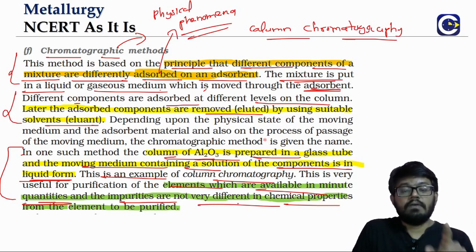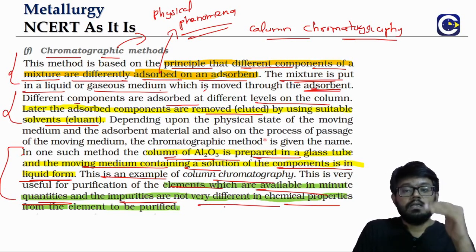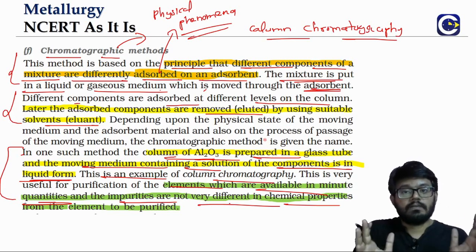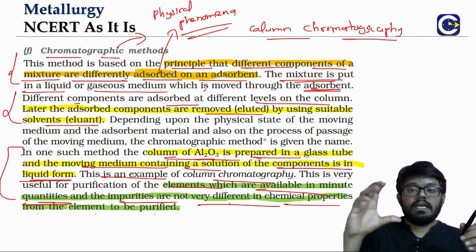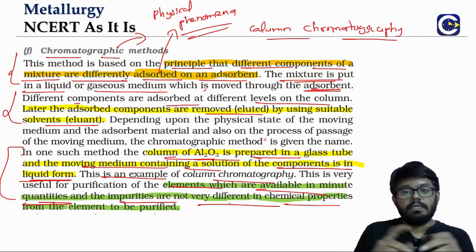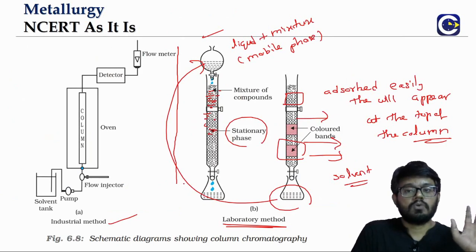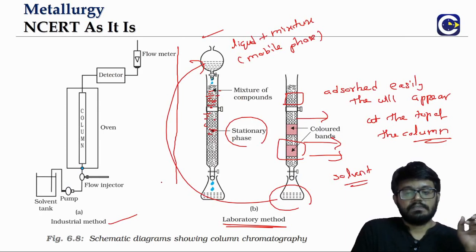When we have a mixture, what is the point that we have to look at? The different components of that mixture. Mixture means we are talking about the impure metal here. One component of that is what? The pure metal. Other components will be what? All the impurities. So those should be getting differently adsorbed on that adsorbent. Adsorbent will be kept as a stationary phase in the column. So the example that we discussed is what? The column chromatography, where we are using Al2O3 as the stationary phase.